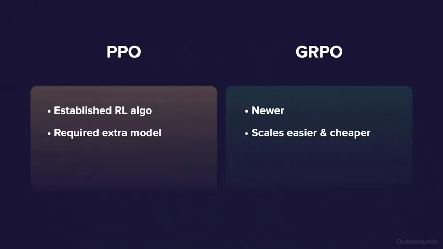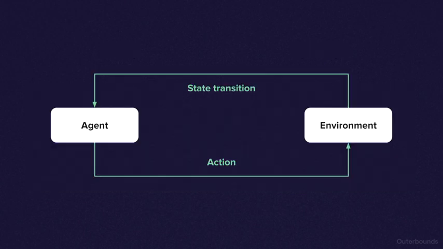GRPO builds on an earlier method called proximal policy optimization, or PPO. Both use reward signals to bias the model toward better responses. GRPO makes it easier to specify the reward function and empirically performs well, both performance-wise and on computational efficiency, a major reason why it's catching on. Like PPO, GRPO casts LLM post-training as a reinforcement learning problem.